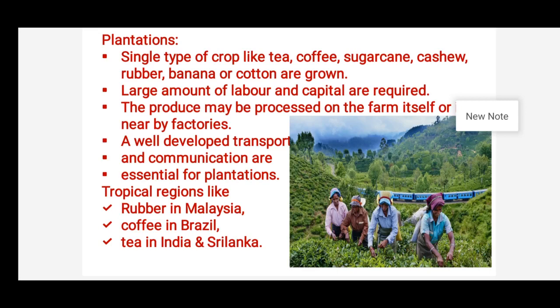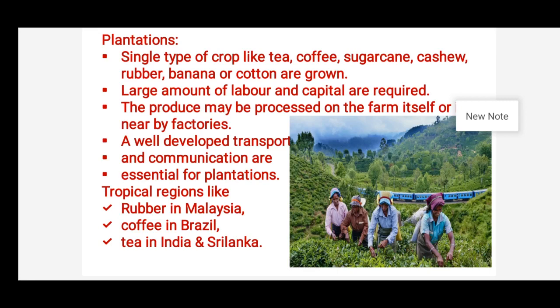For tea and coffee plantations, it requires skilled labor. That is why plantation agriculture is also called labor intensive cultivation or labor intensive farming.